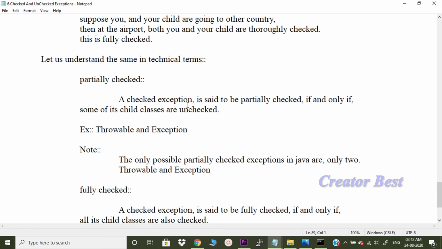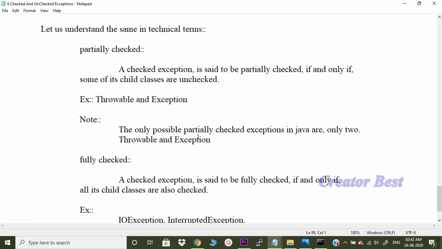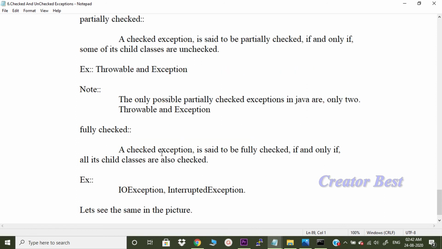A checked exception is said to be partially checked if and only if some of its child classes are unchecked. Example: Throwable and Exception. The only possible partially checked exceptions in Java are these two. I'll show you in the diagram again. Fully checked: a checked exception is said to be fully checked if and only if all its child classes are also checked. Example: IOException, InterruptedException. Let's see in the picture.